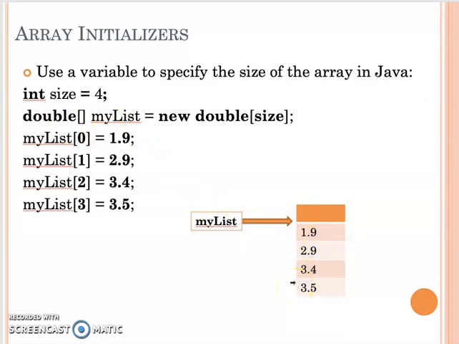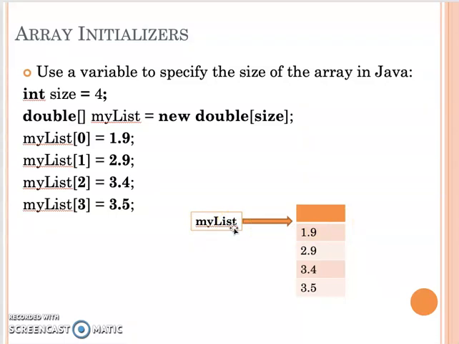So that's why we say when we have the array variable name, that's a reference variable name. It has the memory address where the array elements begin. So if we want to pass this array through a method, we just need to pass the variable name.